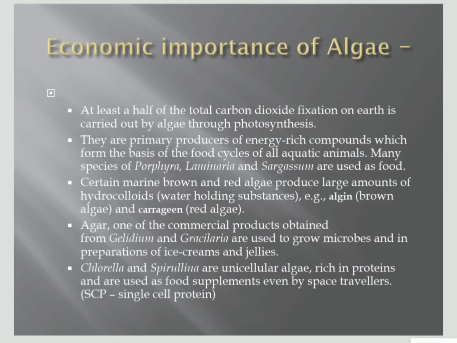Chlorella and Spirulina are green algae, which are unicellular and also rich in proteins. That's why they are used as SCP, single cell protein food supplement, even by space travelers as a protein food supplement. These are the economically important characters of the algae. A large amount of oxygen is produced by them.